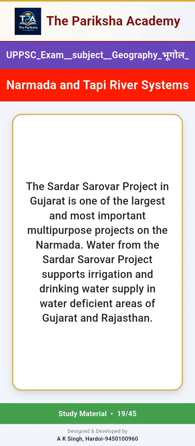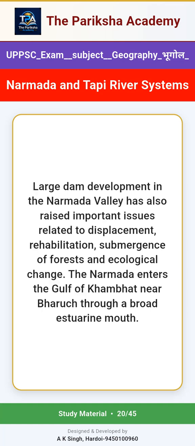The Sardar Sarovar project in Gujarat is one of the largest and most important multipurpose projects on the Narmada. Water from the Sardar Sarovar project supports irrigation and drinking water supply in water-deficient areas of Gujarat and Rajasthan. Large dam development in the Narmada Valley has also raised important issues related to displacement, rehabilitation, submergence of forests and ecological change. The Narmada enters the Gulf of Khambhat near Bharuch through a broad estuarine mouth.